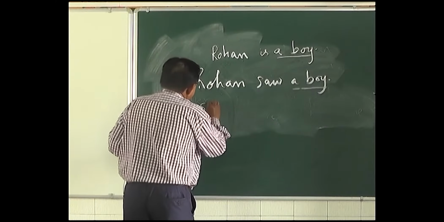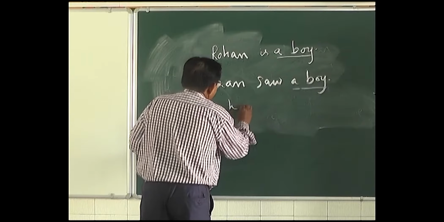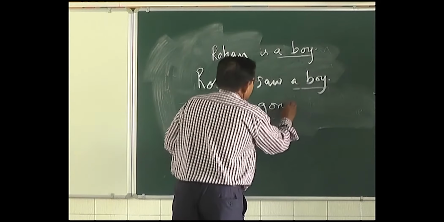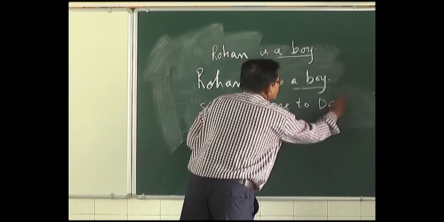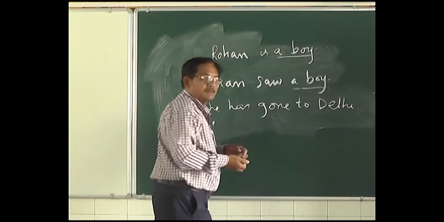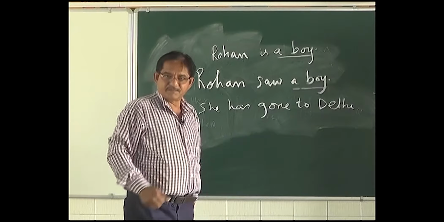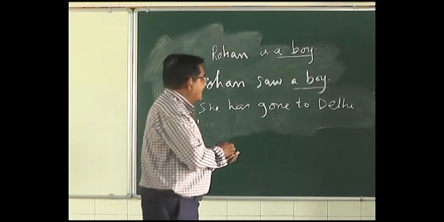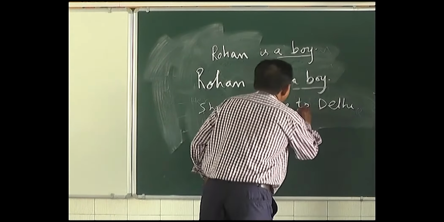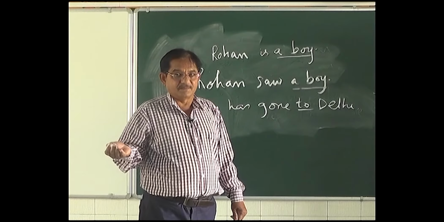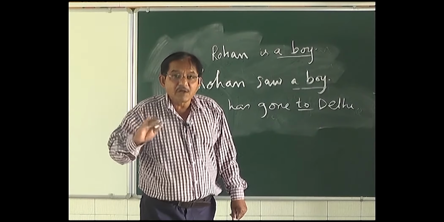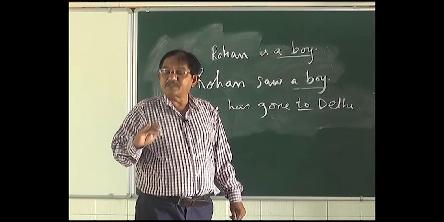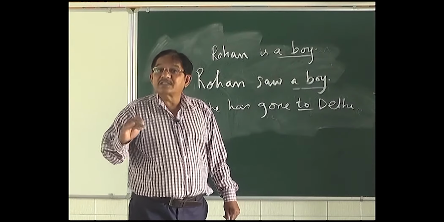Now, she has gone to Delhi. Is there an object here? No. Why? Because there is a preposition here. The noun or pronoun after a preposition is also not an object.